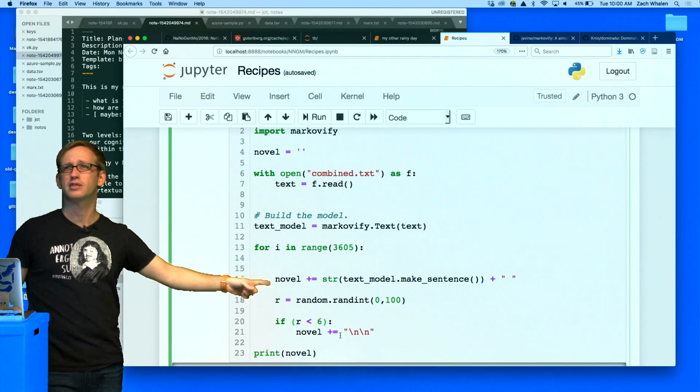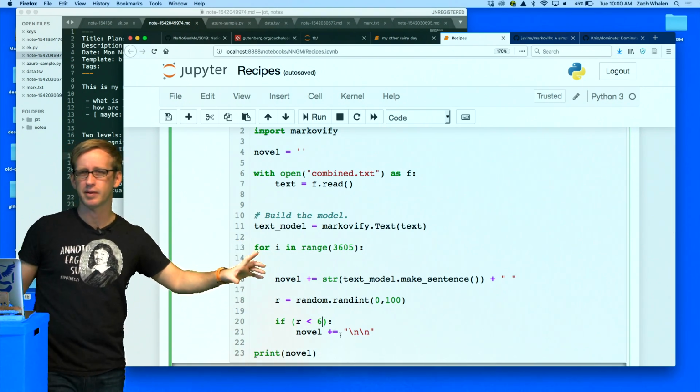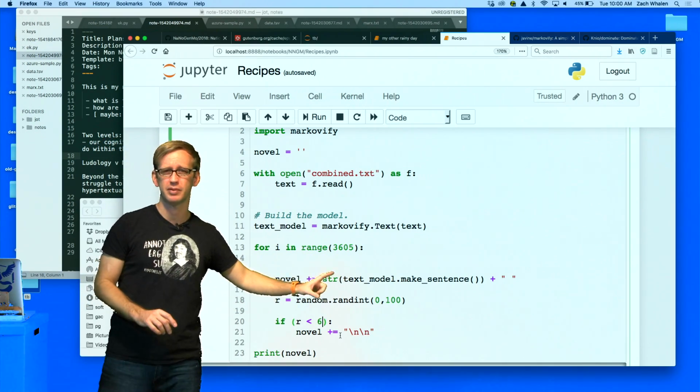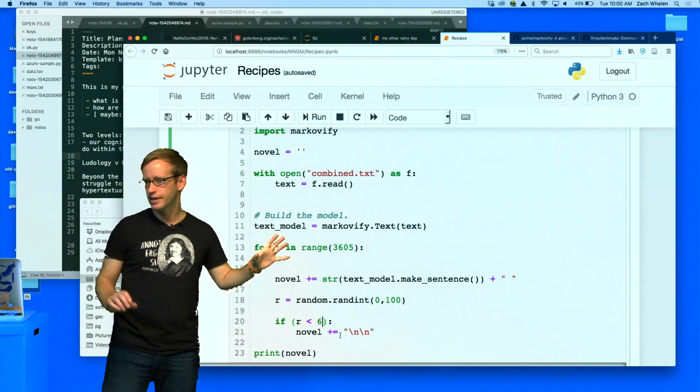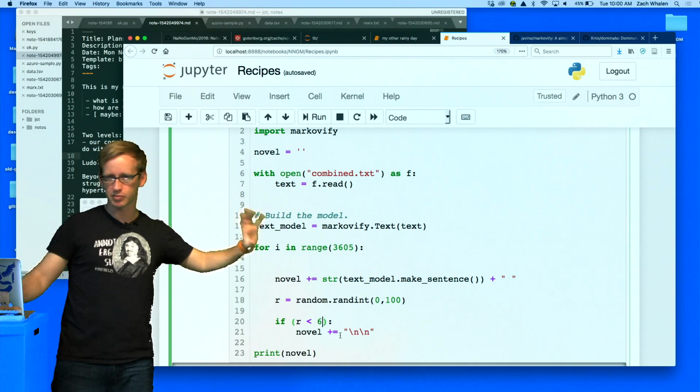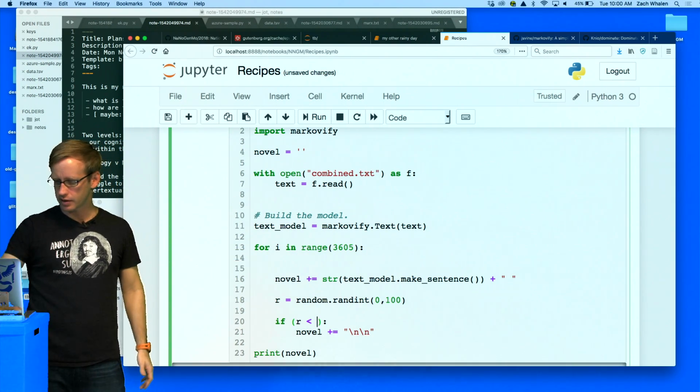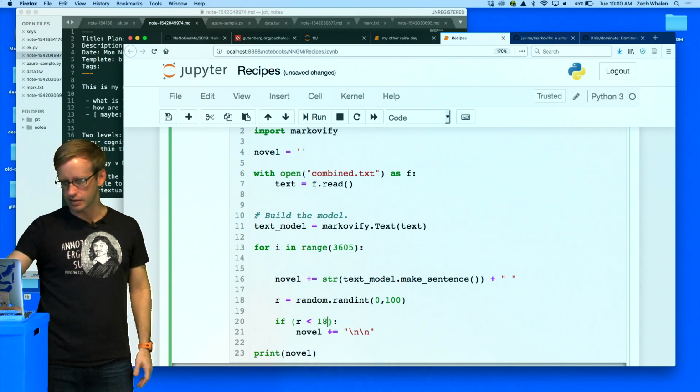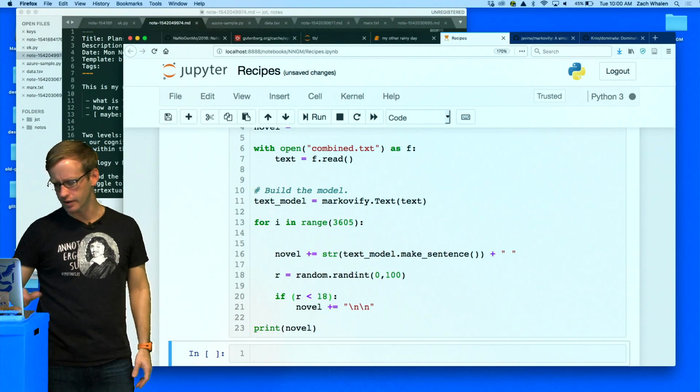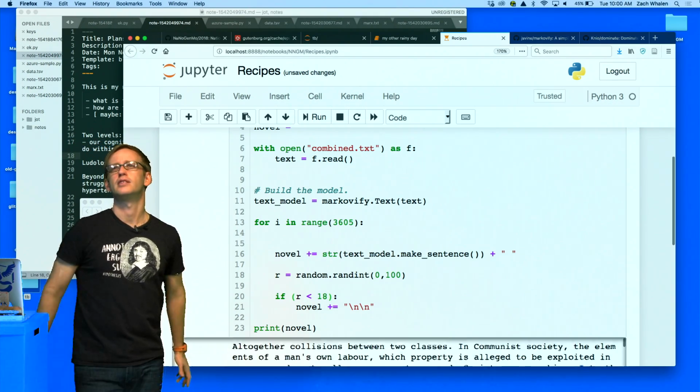So you remember that's happening with this random integer here. It's going to be happening 6% of the time when I'm having the random int be between 0 and 100, and then 6% of the time it's going to be less than 6. So I'm going to make this higher, like 18. And I think that'll look a little bit better as we wait and see.